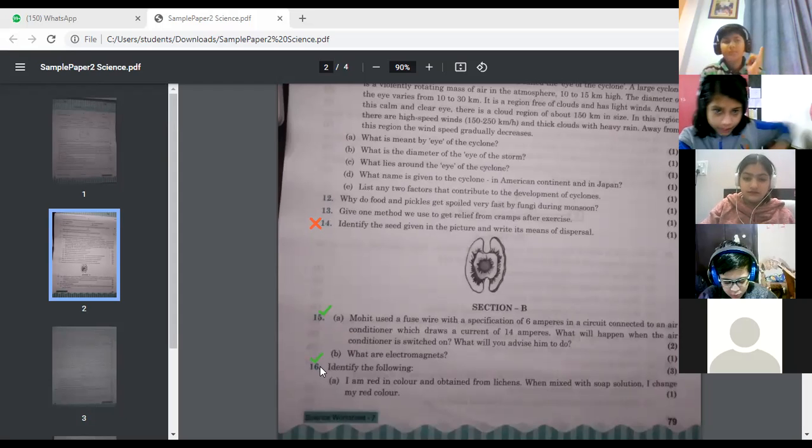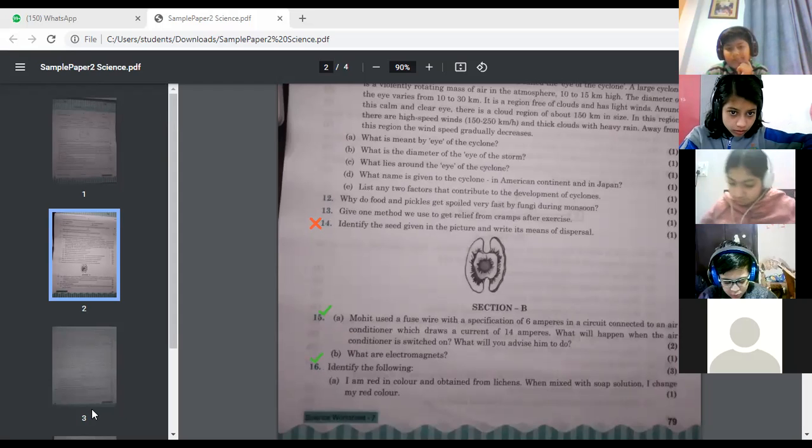Ma'am, do not turn it on because it will overload the switch. Yes, very good. Because he is using a fuse of 6 amperes, but he wants to draw a current of 14 amperes. So due to the overloading, the AC will not work and it may set a fire. And what is your advice to that person? That he should use a fuse wire of proper specification. Okay, it means if it is drawing a current of 14 amperes, he should use a fuse wire of that ampere also. Kindly write down the answer for this question.